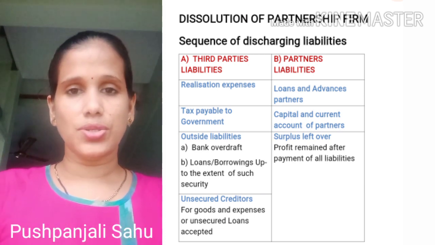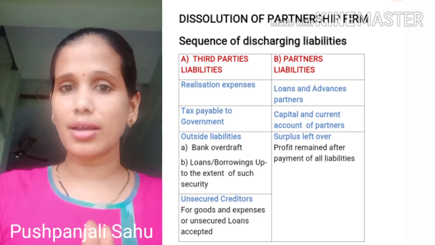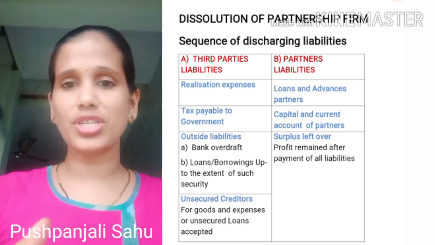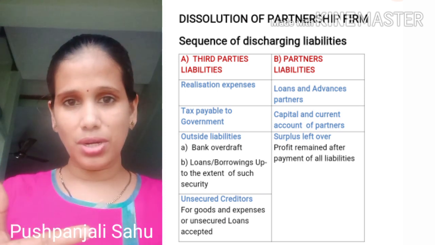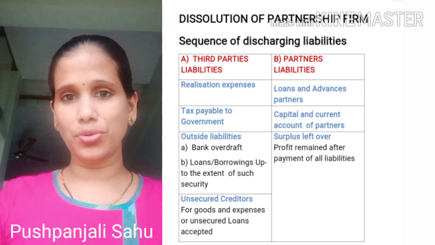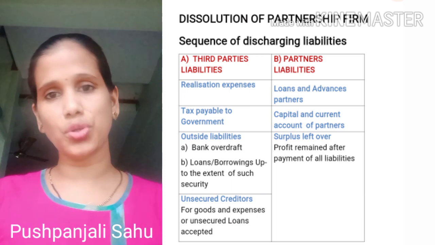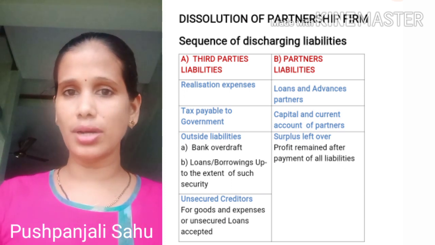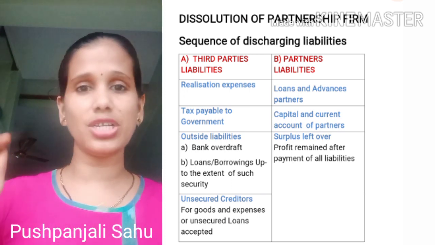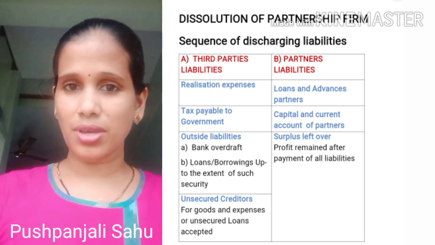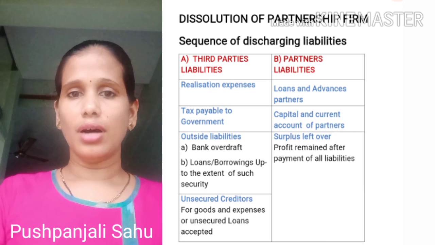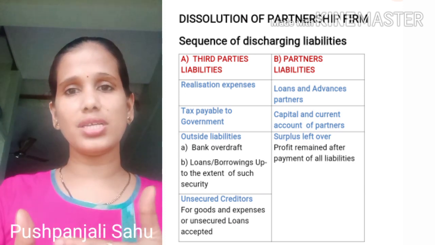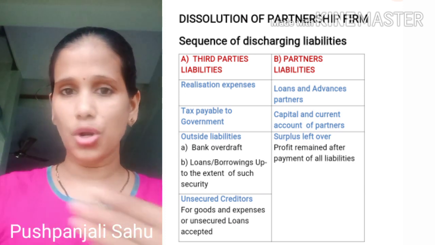Okay, so over here today I have completed the sequence of discharging the liabilities. This particular part will be useful for you to think logically in dissolution of partnership final accounts also, and in the next chapter, piecemeal distribution of cash. In both cases you will be able to understand the sequence of discharging the liabilities in logical form.